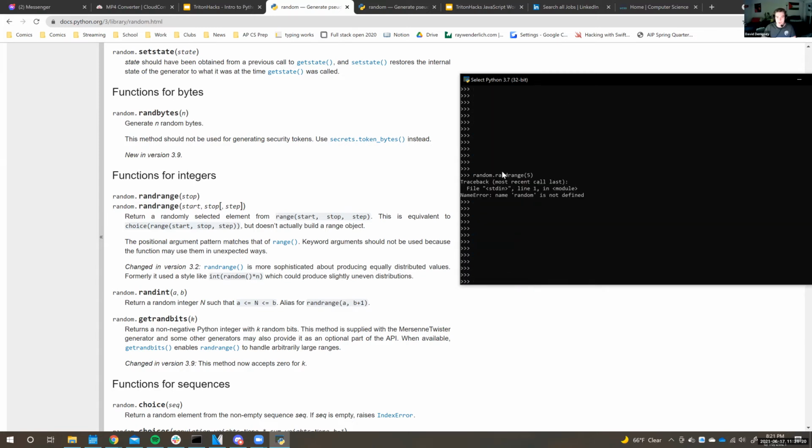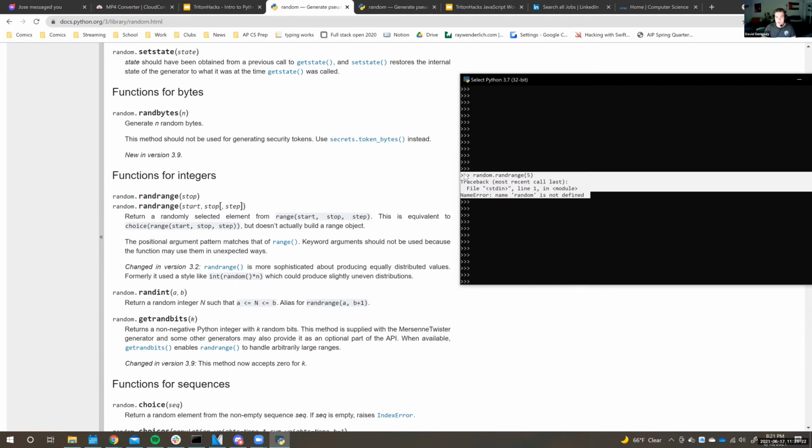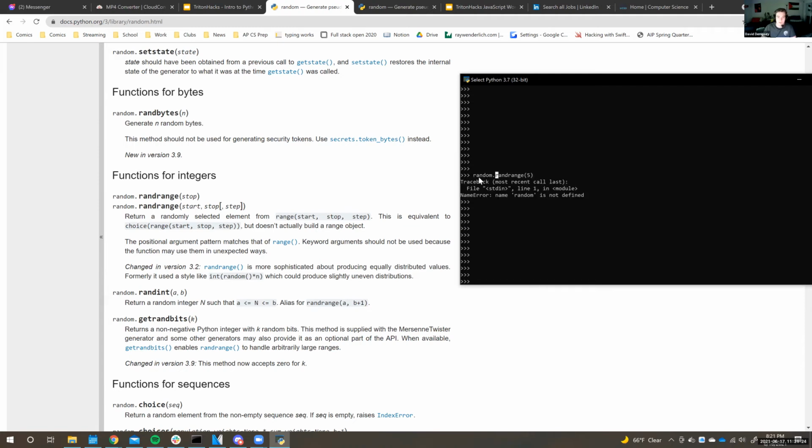And so as you saw before, this is what happens when you don't import a library. So if we didn't import random, we'll get an error saying random's not defined. Basically what that means is Python doesn't know what you're trying to do. It doesn't know what library you're trying to access. And so that's why you need to import it so Python knows, okay, random dot something means that we're looking at the random library specifically.